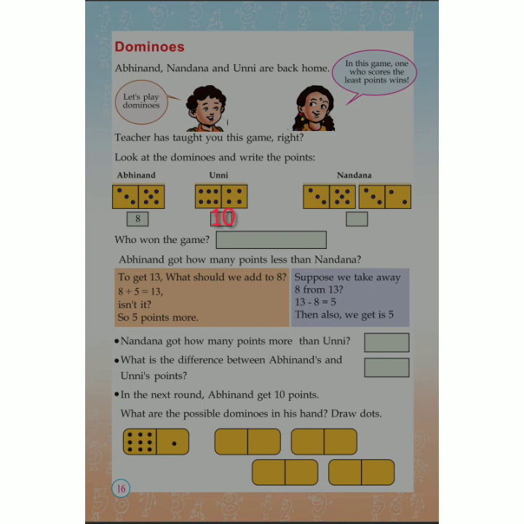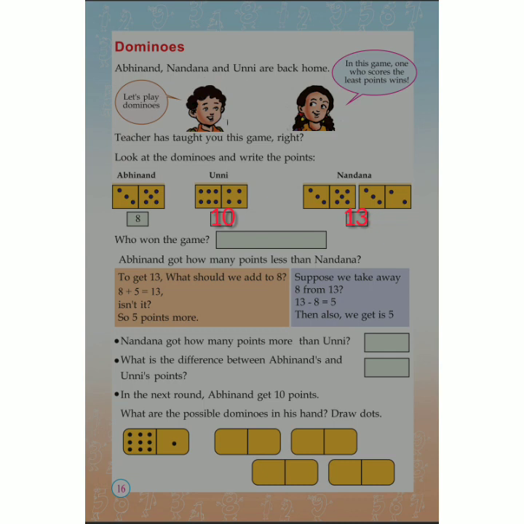And Nandana got 3, 5, 3, 2. That means 3 plus 5, 8, and 3 plus 2, 5. So 8 plus 5, 13. So Abhinand got 8, Unni got 10 and Nandana got 13 points.